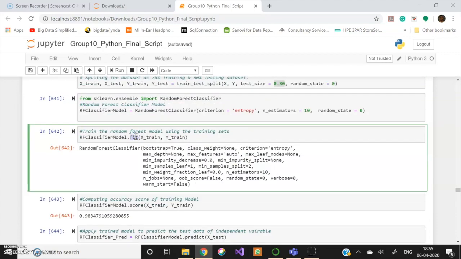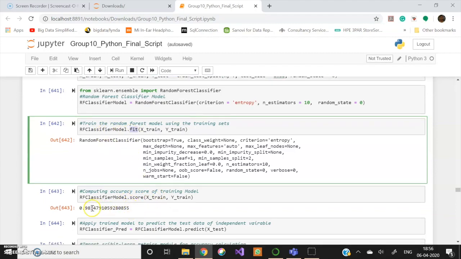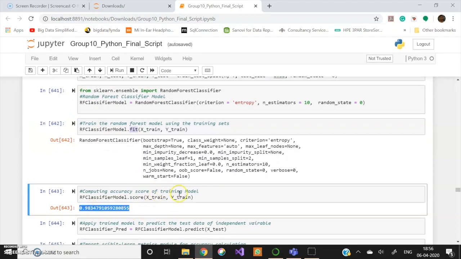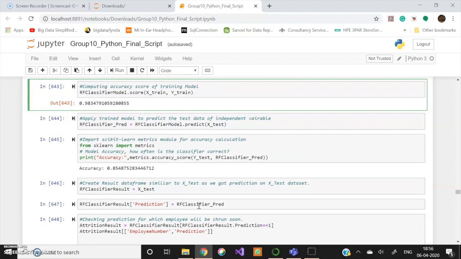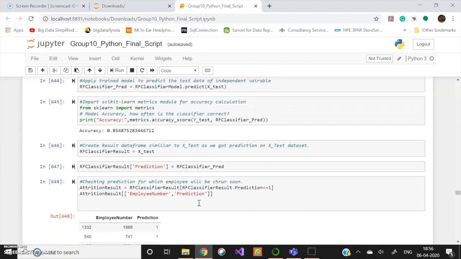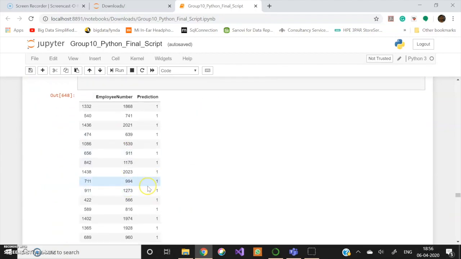After fitting the training dataset in the model, we check for the accuracy of the training dataset. And in this case, we have 98.34 accuracy for the training dataset. We are predicting the attrition for the test dataset and when we check for the accuracy of the test dataset, it is 85.48. We are storing the predicted output in a separate data frame and are displaying only the employees who are most likely to leave the organization.